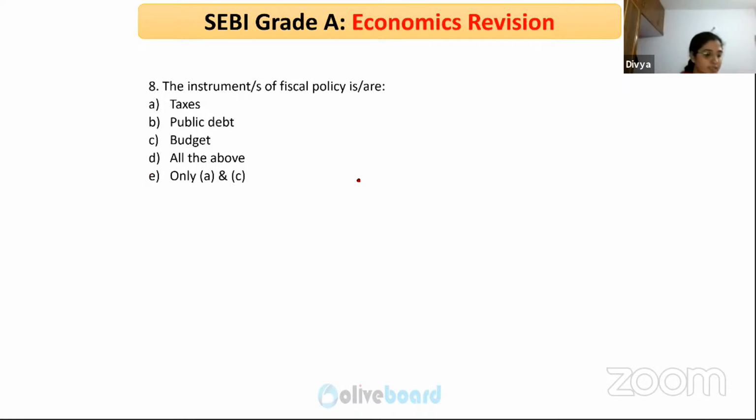So the next question is SEBI IT exam. Not sure. Yeah, 18% is SLR. I'm not sure of that. Okay. The instrument of fiscal policy is or are... what's the answer?